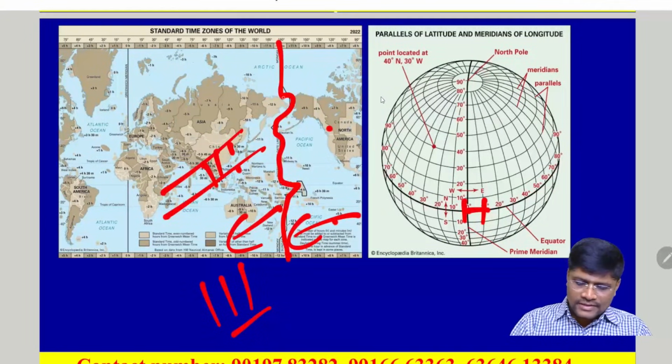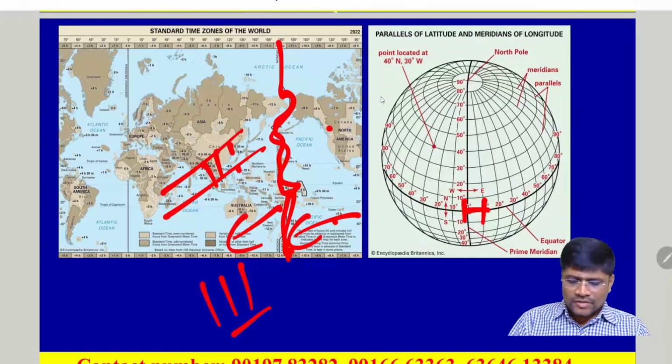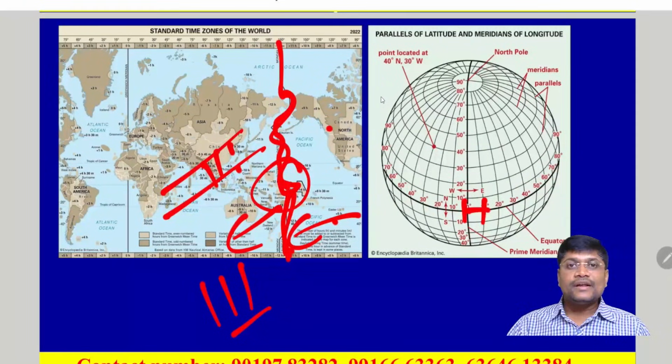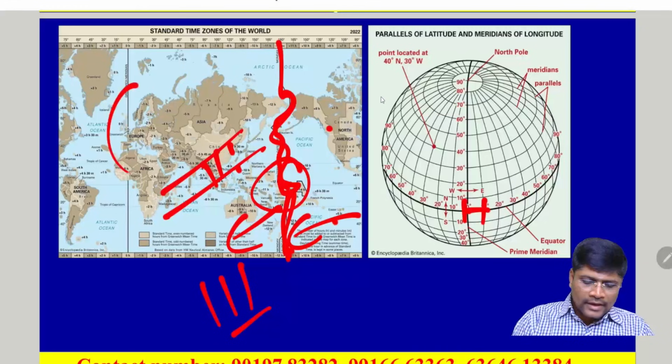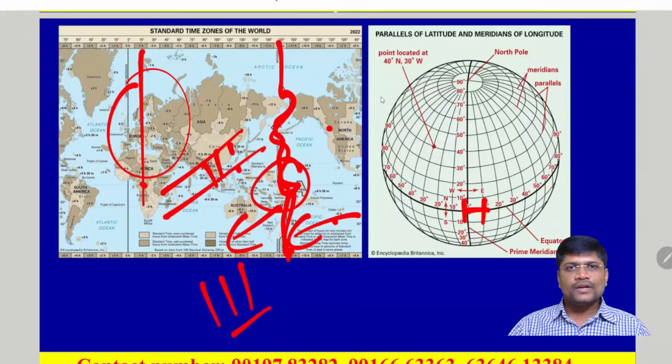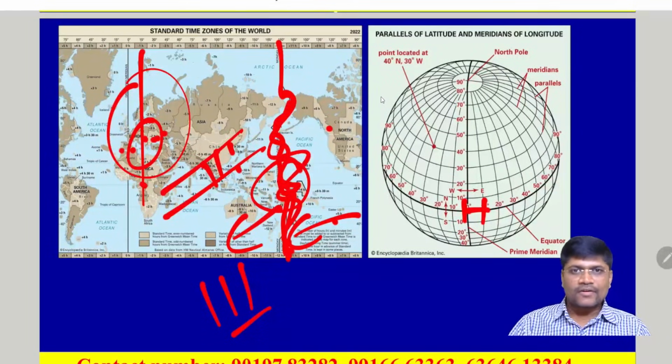It is drawn in a zigzag way in the Pacific Ocean, because here we have a good number of island nations. If the international date line passes through any country, it makes a time and date difference within a single country. That makes administration a bit difficult because of the time and date confusion. That's why it is drawn in a bit zigzag way. Clear?